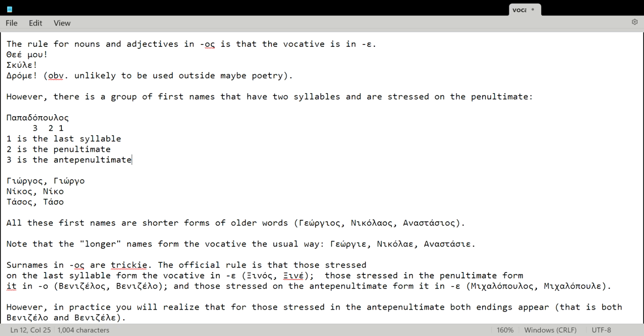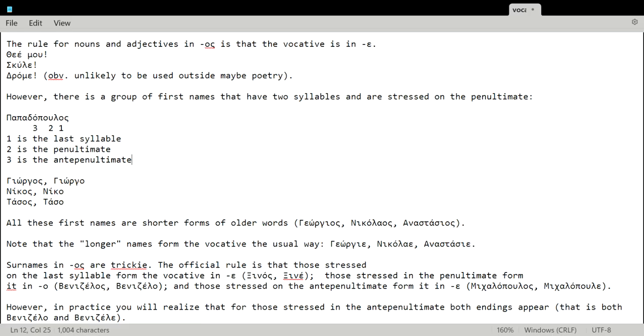So, the rule for nouns and adjectives in -os, like for instance καλός, σωστός, γρήγορος, δρόμος, οδός, and this includes not only the masculine ones but also the feminine ones like η οδός, is that the vocative is in -e. So let's have some examples. Θεός becomes θεέ, σκύλος becomes σκύλε, and δρόμος becomes δρόμε.